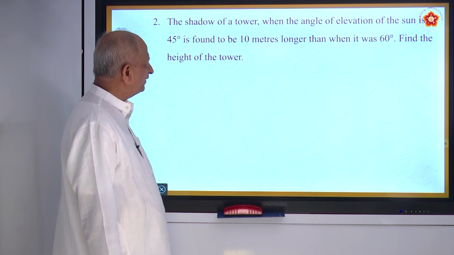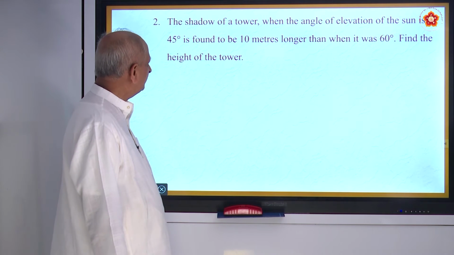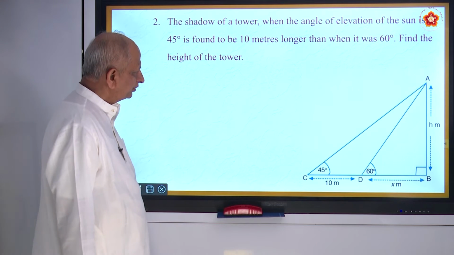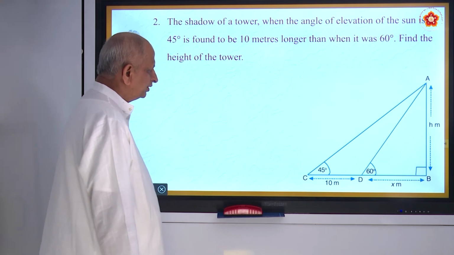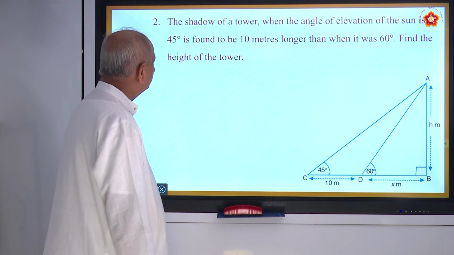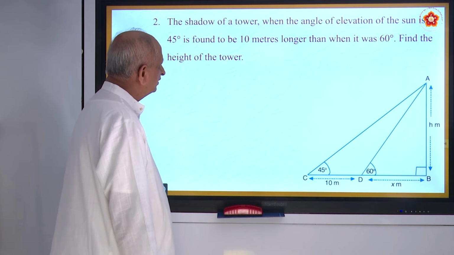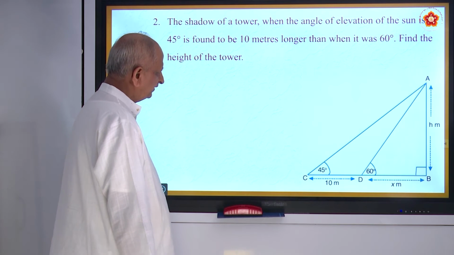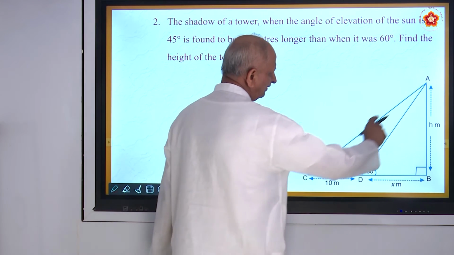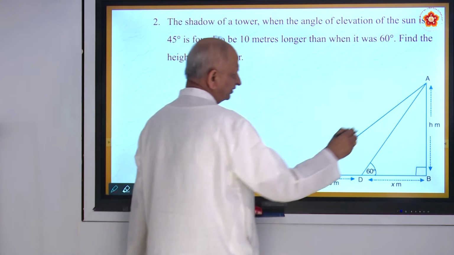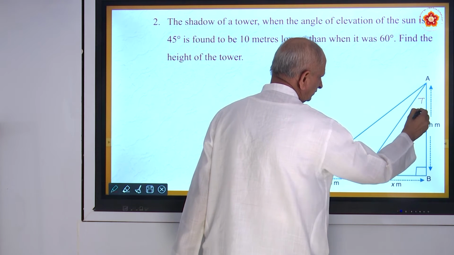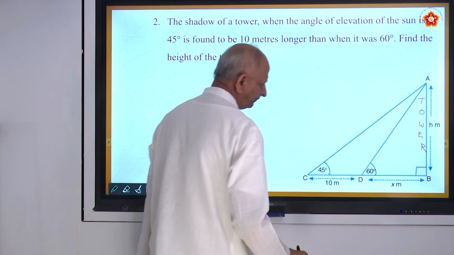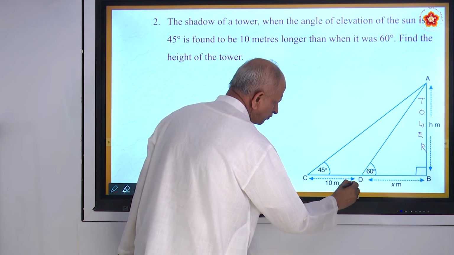Second question. Shadow of a tower when the angle of elevation of the sun is 45 degrees. This is 45 degrees. This is the angle of elevation. This is a tower. Note the figure. This is the shadow.